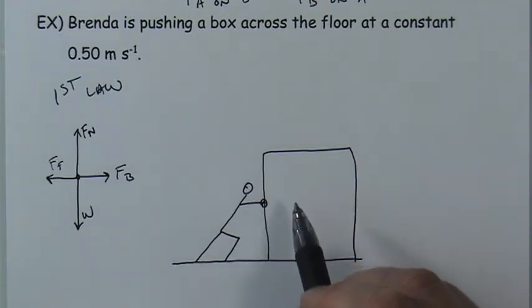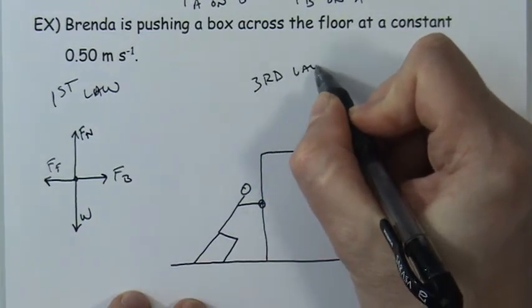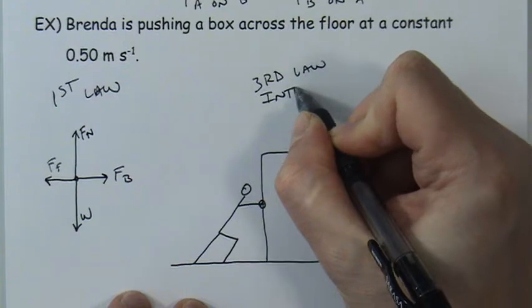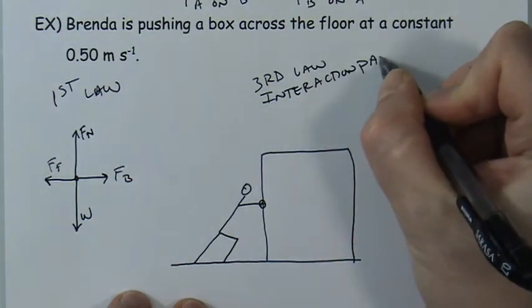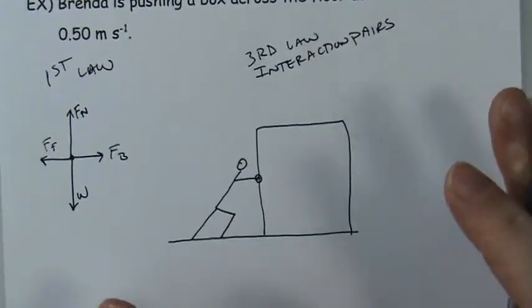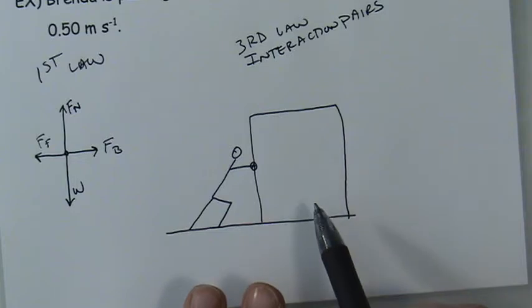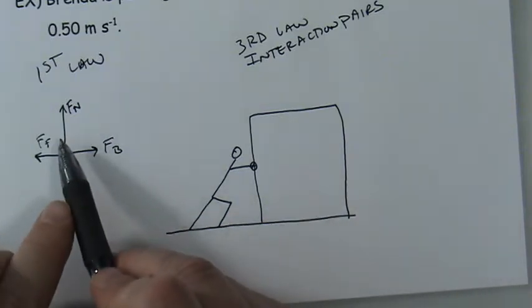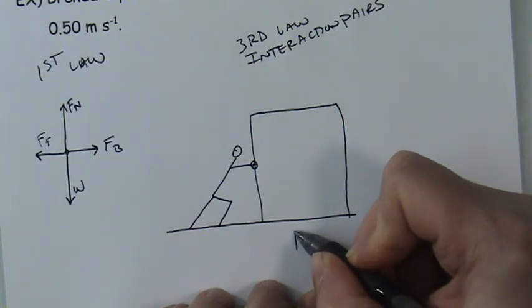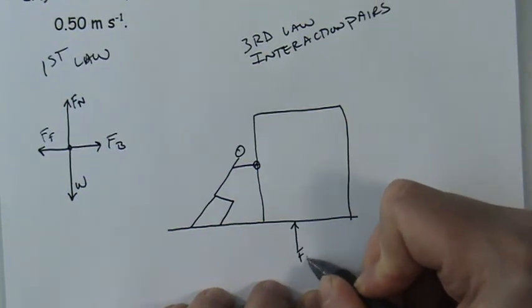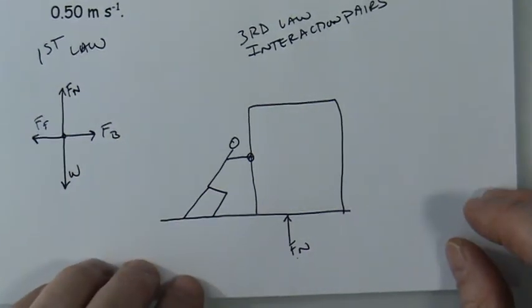So it is true that the forces adding up on the box do add up to zero. But if the question is about the third law, these are called third law interaction pairs. Okay, so let's take a look at the things that are happening with the box. First of all, we said that there was a normal force being exerted by the floor onto the bottom of the box. So that would be right here. There is the normal force from the first law description of this problem.